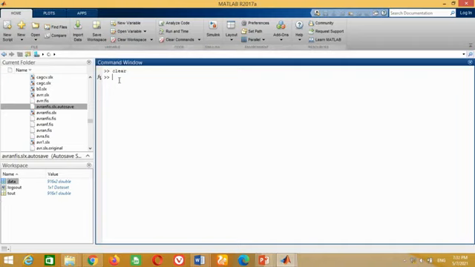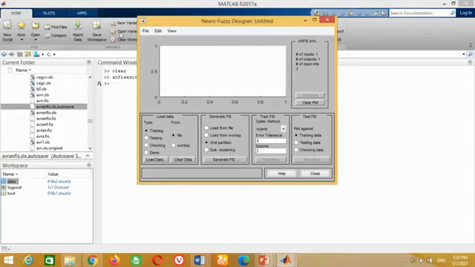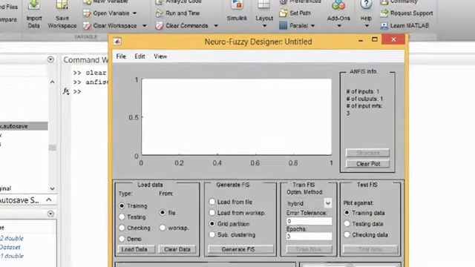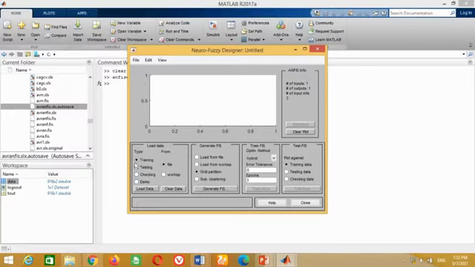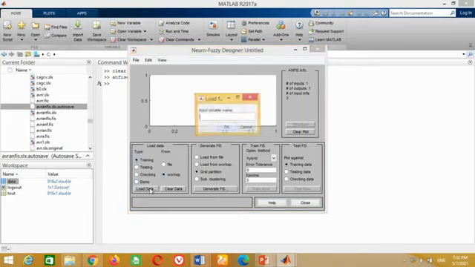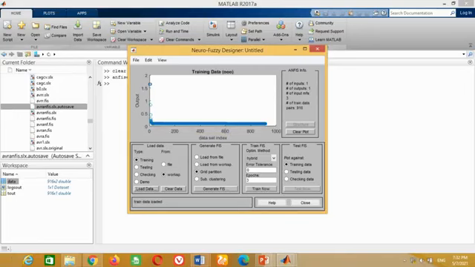Come to the command window, type nfis edit and press enter. A new window will open showing the nfis controller GUI toolbox. At the first stage, we have to upload the data for the training. The training data may be uploaded from the file if already saved by you in any folder, or it may also be uploaded from the workspace section. As our data is available in the workspace section, therefore select here workspace, then click on load data. Now write here data and press OK. You can see the data is successfully uploaded.